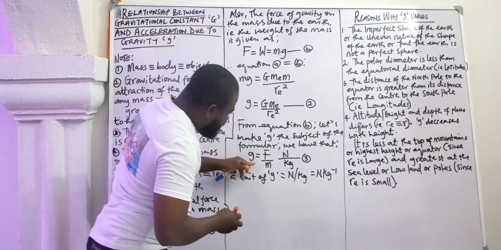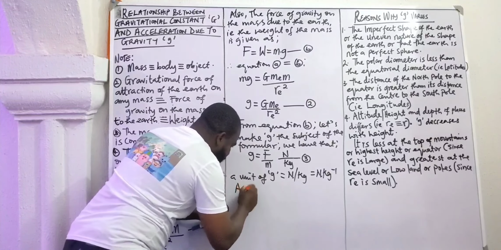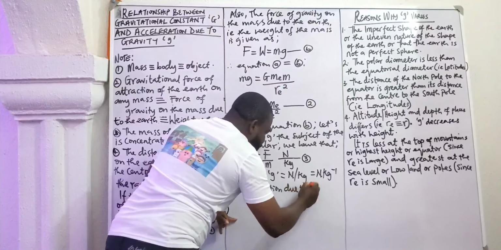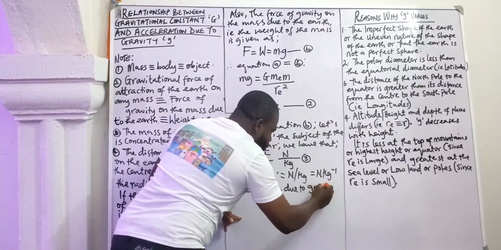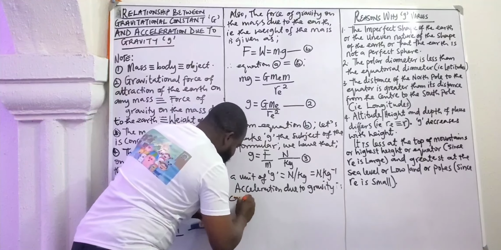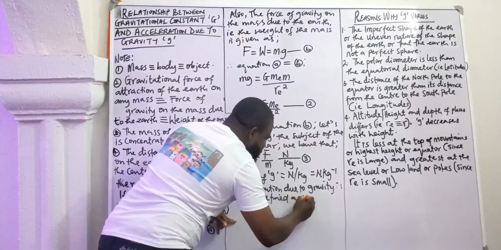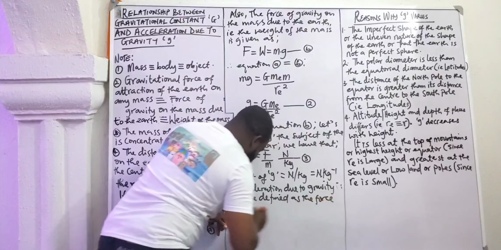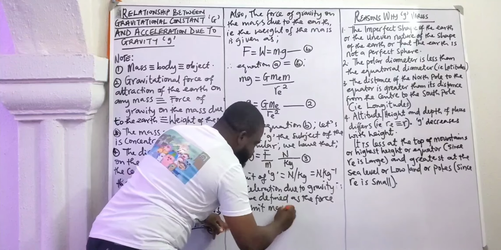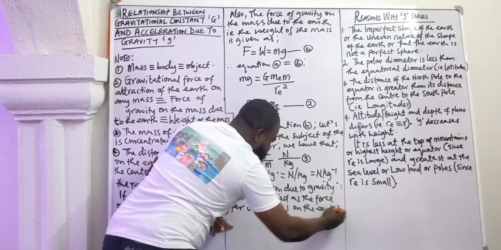So I said acceleration due to gravity can be defined as the force per unit mass on the Earth's surface.